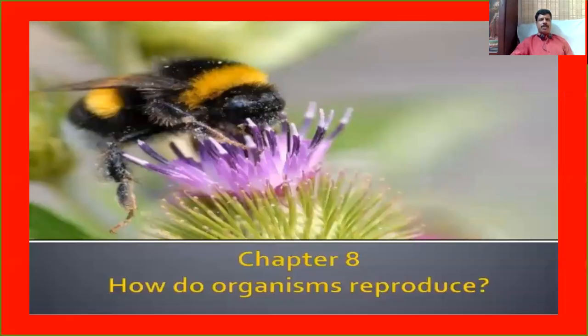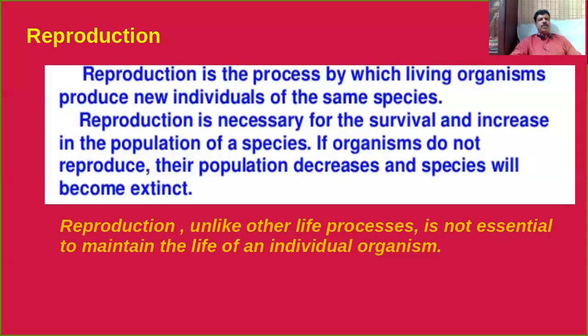Today, I am going to discuss Chapter 8, How do organisms reproduce? As you know, reproduction is the process by which living organisms produce new individuals of the same species. Most of the organisms in nature can reproduce their young ones.